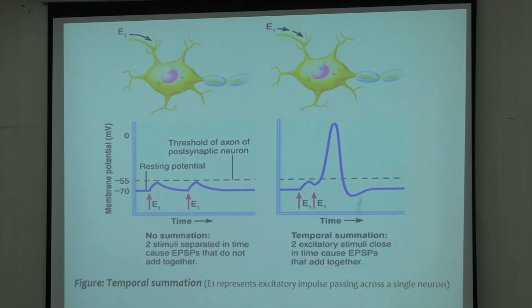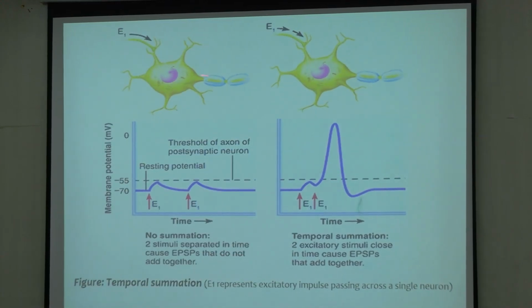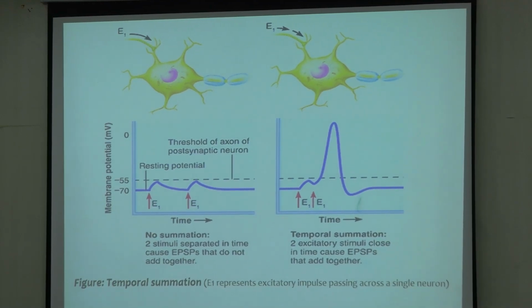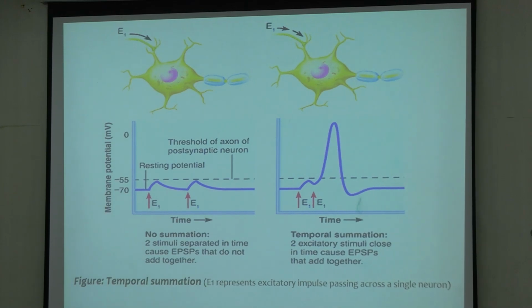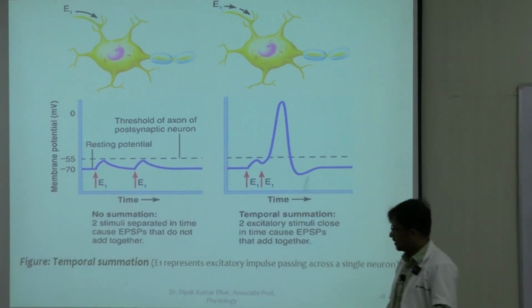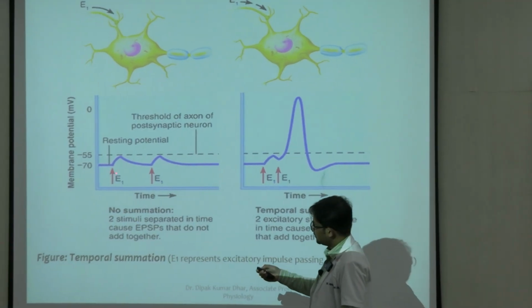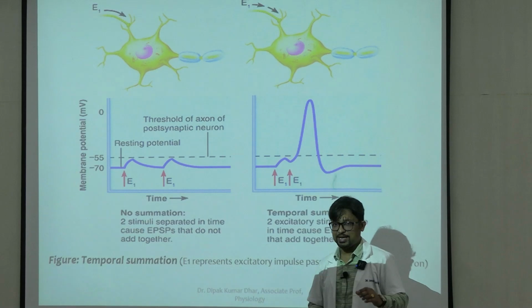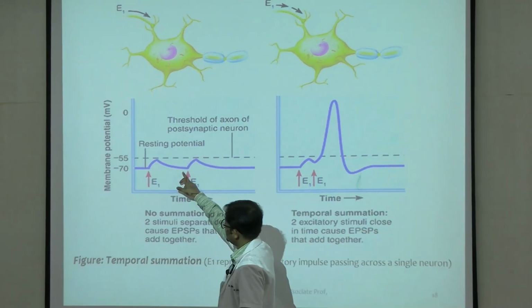Let's say this example. This is a given neuron, and you can see one synapse over here, right? Initially, when we started with some excitatory impulses, E1, we gave the same stimulus after the decay of the first one, as you can see.